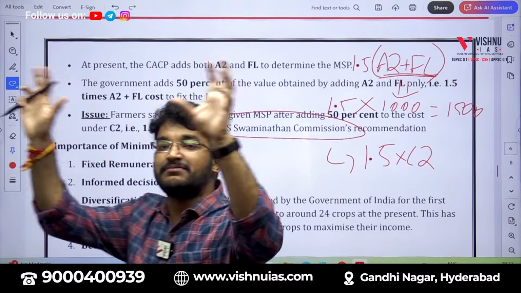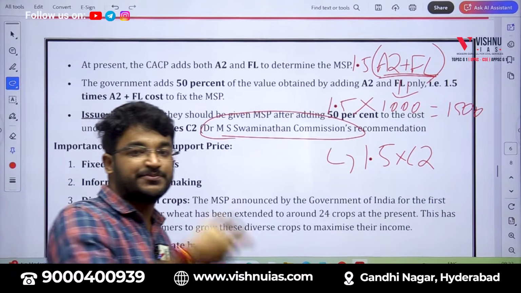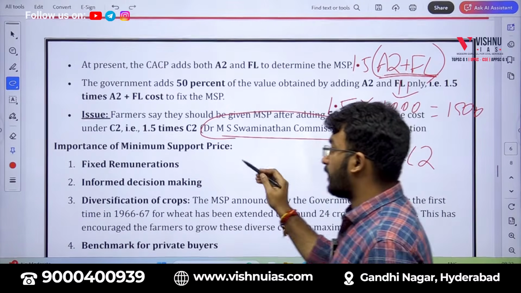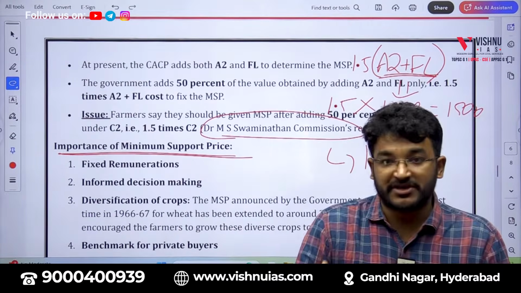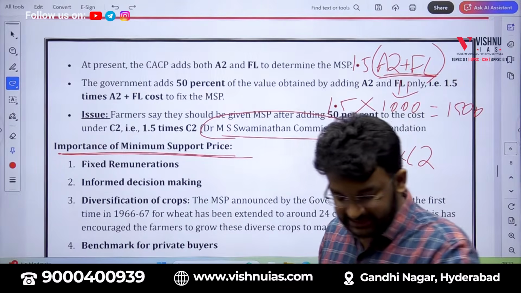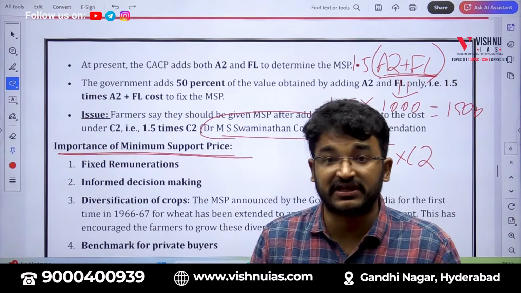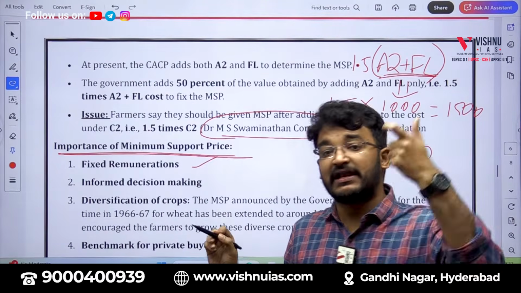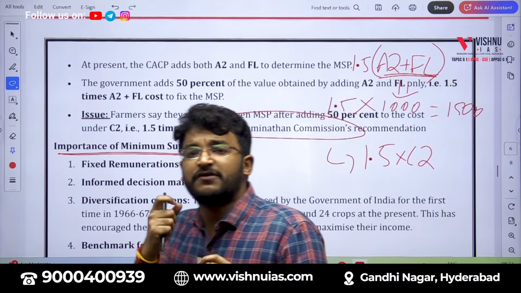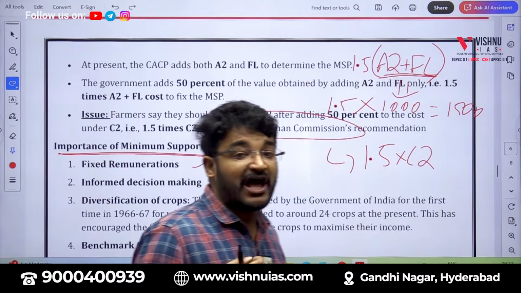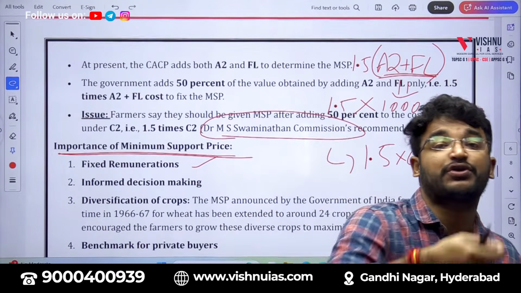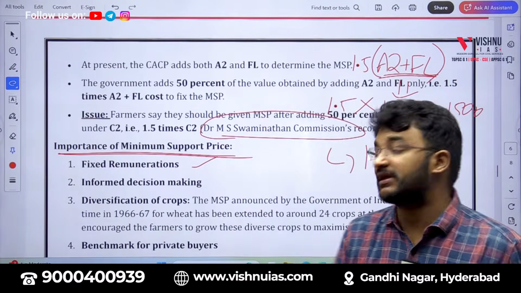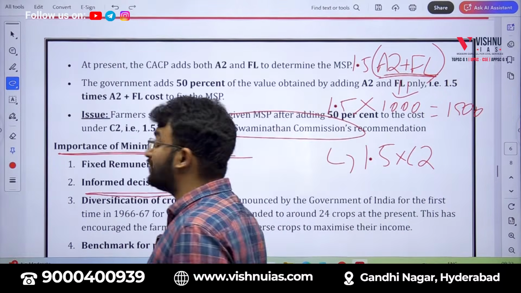So, these are the major factual and conceptual details you need to know with respect to MSP. Now, what is the importance of MSP? If you have to ask some type of analytical questions here, why is MSP needed? The reason is that, as I mentioned in the early part of my discussion, it will be giving fixed remuneration to the farmer. The farmer won't have any hesitation to grow a crop. So, with this, production in the country will be increased. Next, informed decision making.